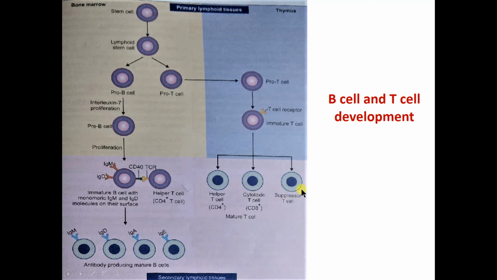Third is the suppressor T cell. As the name suggests, when the antigen that infected the body has been destroyed by the cytotoxic T cell, helper T cell or B cell, the suppressor T cell leads to suppression of the immune system. It means it will decrease the activity of the helper T cell, cytotoxic T cell and B cell.